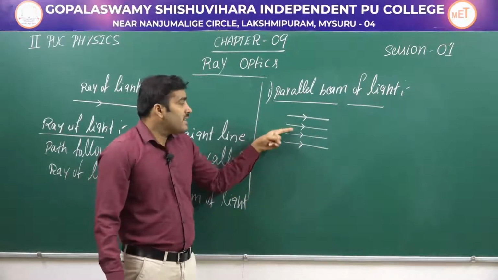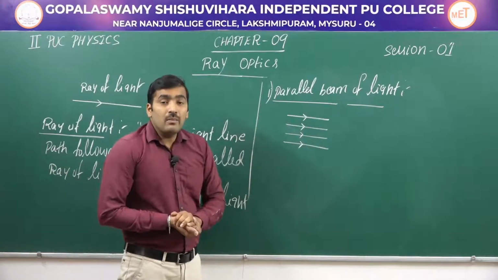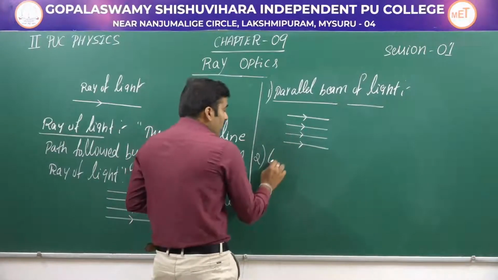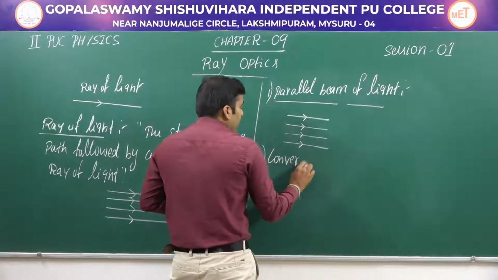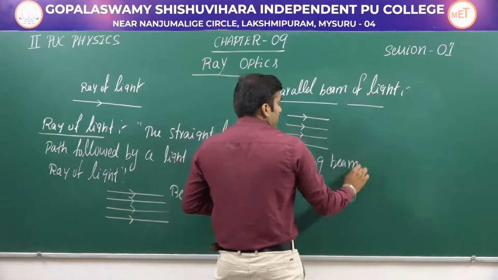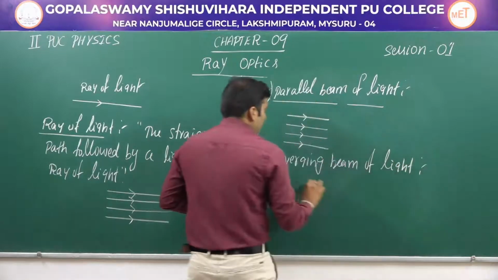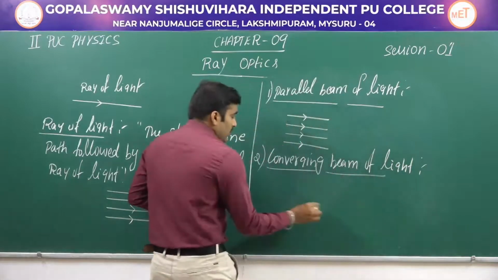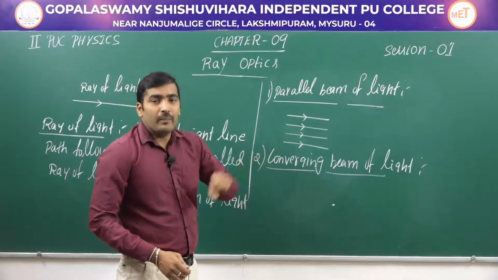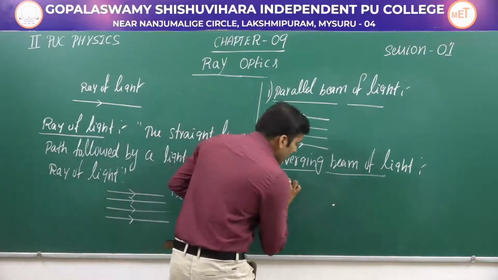So the rays which are parallel to each other are nothing but a parallel beam of light. And secondly, we have the converging beam of light. What is a converging beam of light? When the light rays are meeting at a common point, then the beam is called a converging beam of light. See?